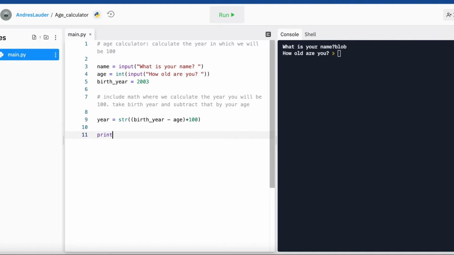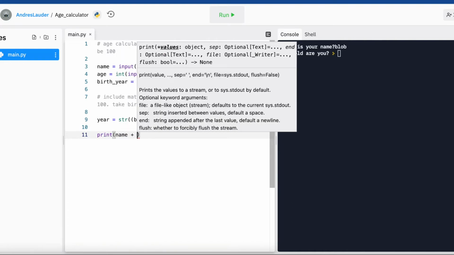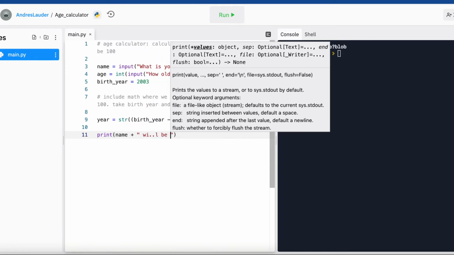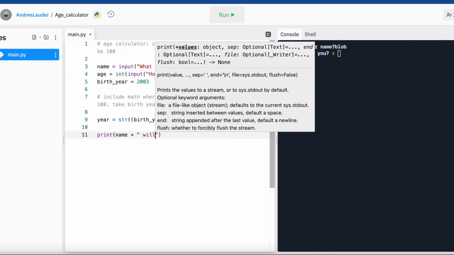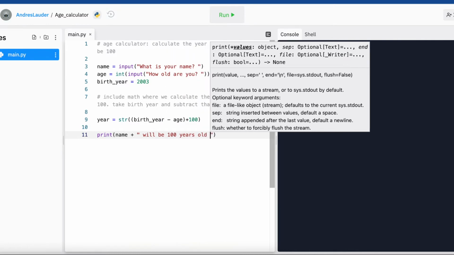To wrap that together, we have our print statement. And we're concatenating by including the variable plus will be 100 years old in the year.